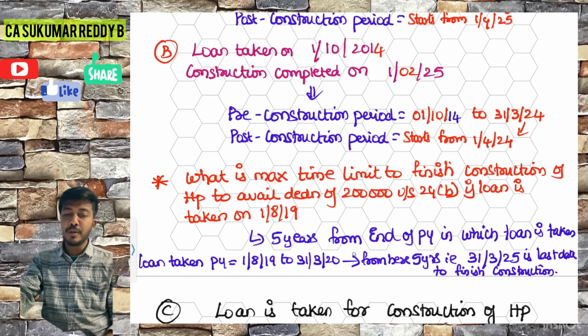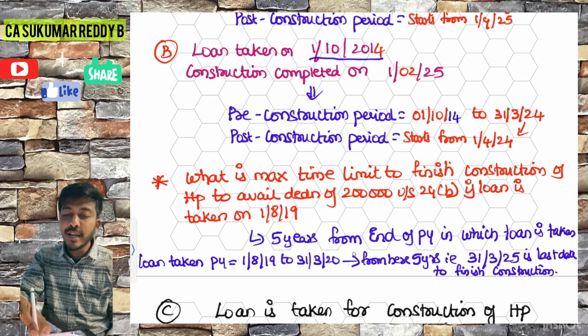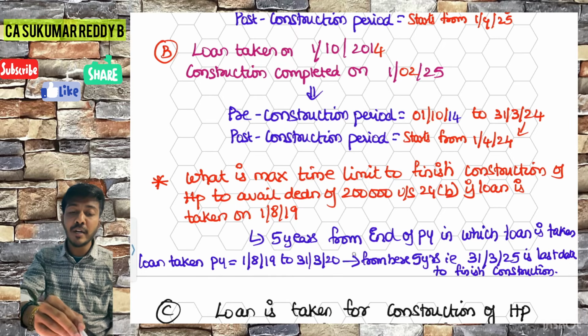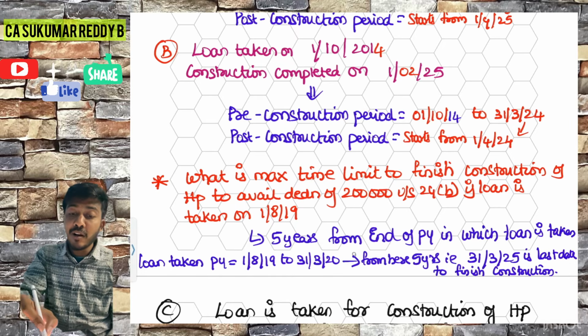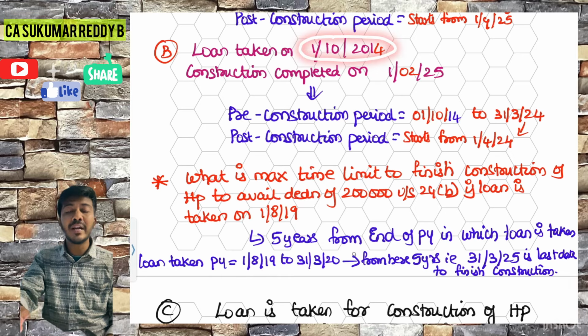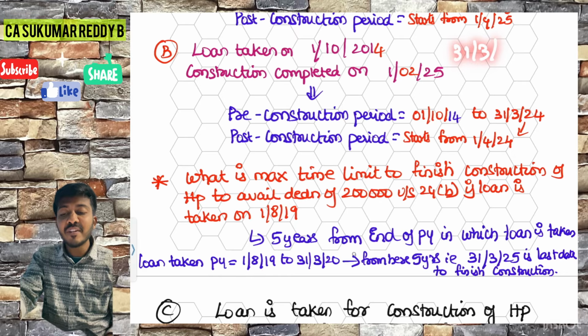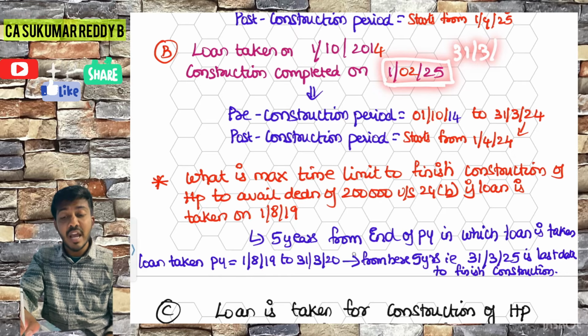Come to example number 2B. The loan is taken on 1/10/2014, whereas construction is completed on 1/2/2025. Pre-construction period will start on the loan taken date 1/10/2014 and end on the 31st March preceding the year of completion of construction.